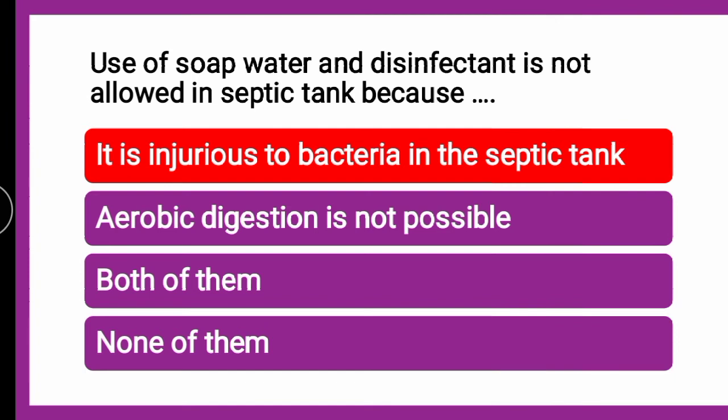So in the septic tank, whatever the bacteria are there which are decomposing the solid waste as well as liquid waste, this disinfectant or soap water will be injurious to the bacteria, and the contact with this will not allow the process to go to completion.